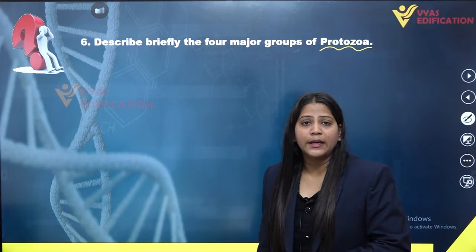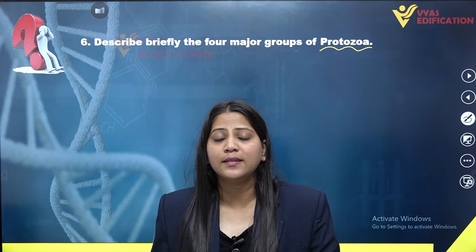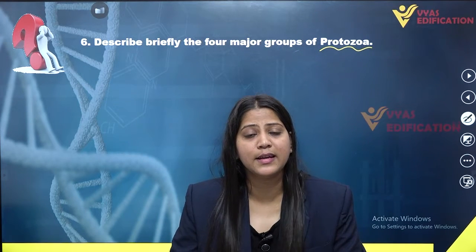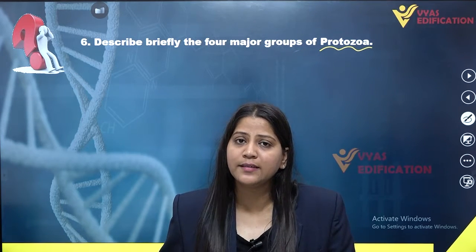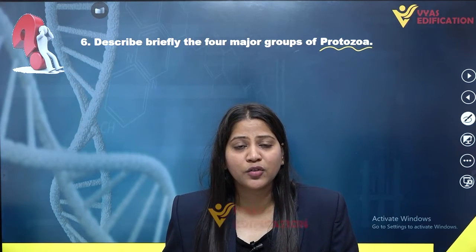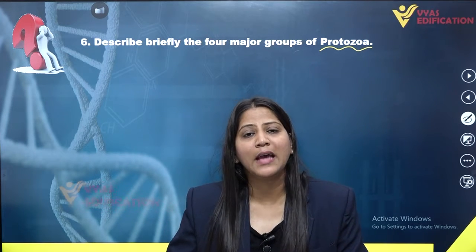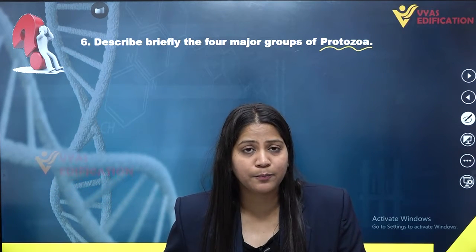Then the third category of protozoans is ciliated protozoans, which are organisms that bear numerous cilia on their body surface. All these cilia beat in one direction to move water laden food into their cavity, known as the gullet.